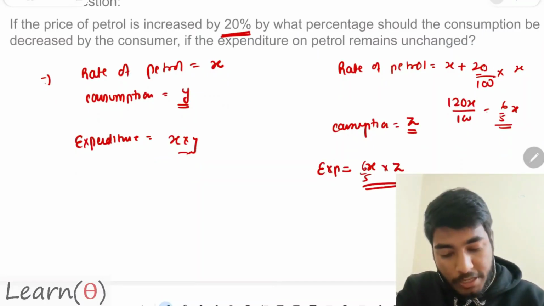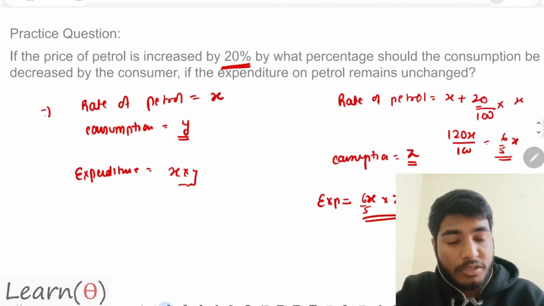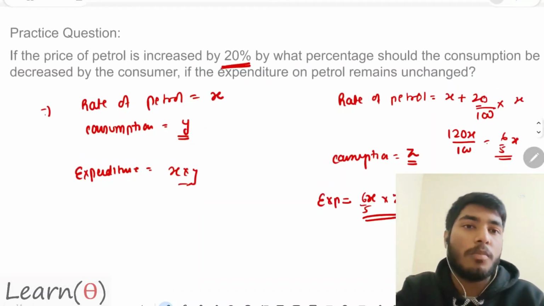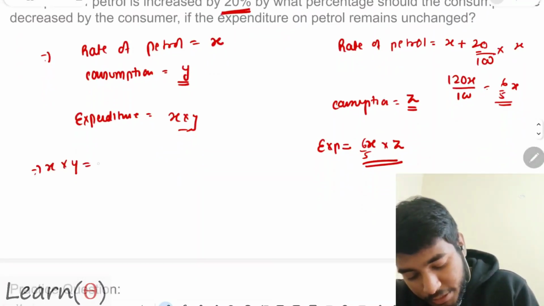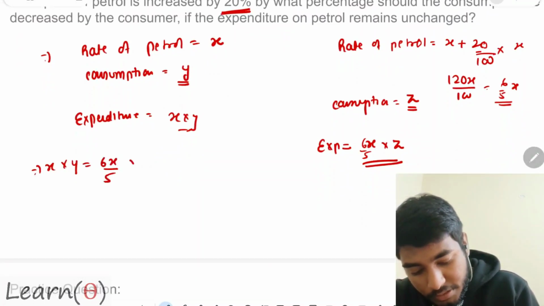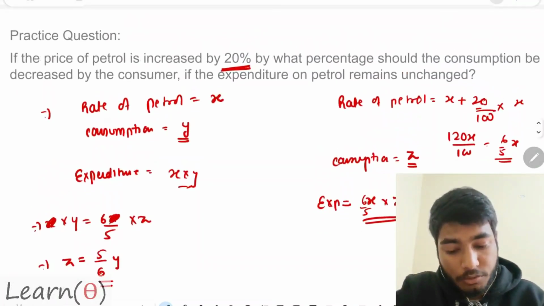The question clearly says that the expenditure is constant. Expenditure is the same. You cannot compromise with that. So if the expenditure is same, x into y is equal to 6 by 5 x into z. You cancel the value, you get that the value of z is equal to 5 by 6 into y.